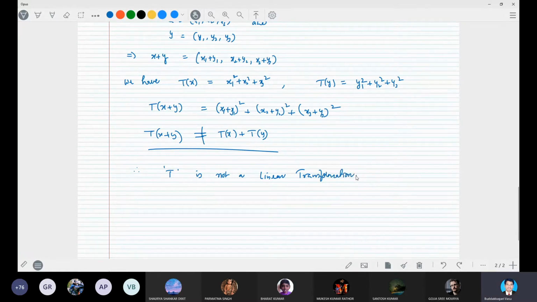Like that, we can show whether a given mapping is a linear transformation or not by checking the properties T of x plus y is equal to T of x plus T of y. If one condition is not satisfied, then it is not a linear transformation. It must satisfy both addition and scalar multiplication, that is, T of x plus y is equal to T of x plus T of y, and T of alpha x is equal to alpha times T of x. Both conditions need to be satisfied.